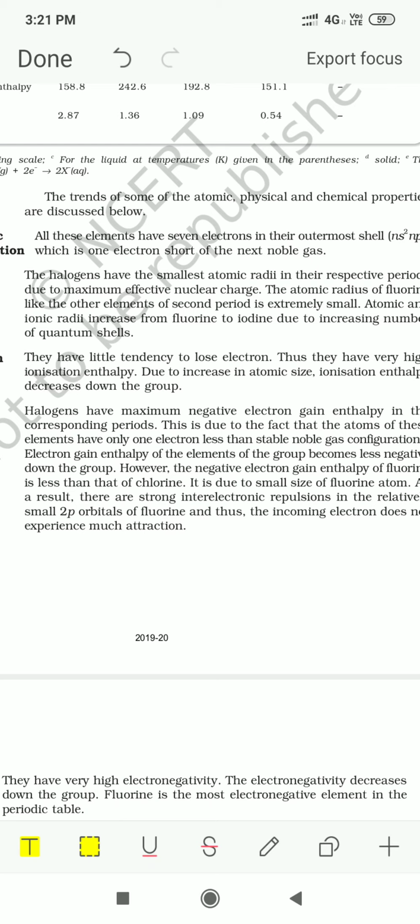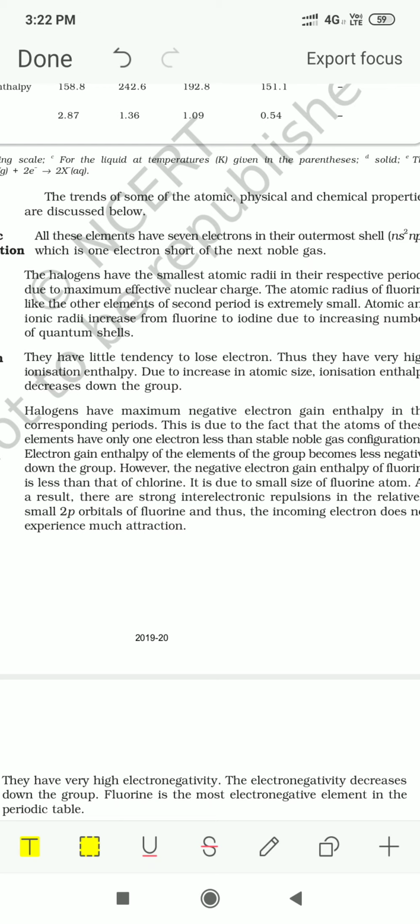Fluorine has a large negative electron gain enthalpy, but it has a smaller value than expected. That is because of the small size of the fluorine atom. There are large inter-electronic repulsions in the small sized atom. But as we move down the group, after chlorine we have bromine, then iodine. The electron gain enthalpy values keep decreasing because the size of the atom is increasing. So the electron gain enthalpy values decrease down the group.